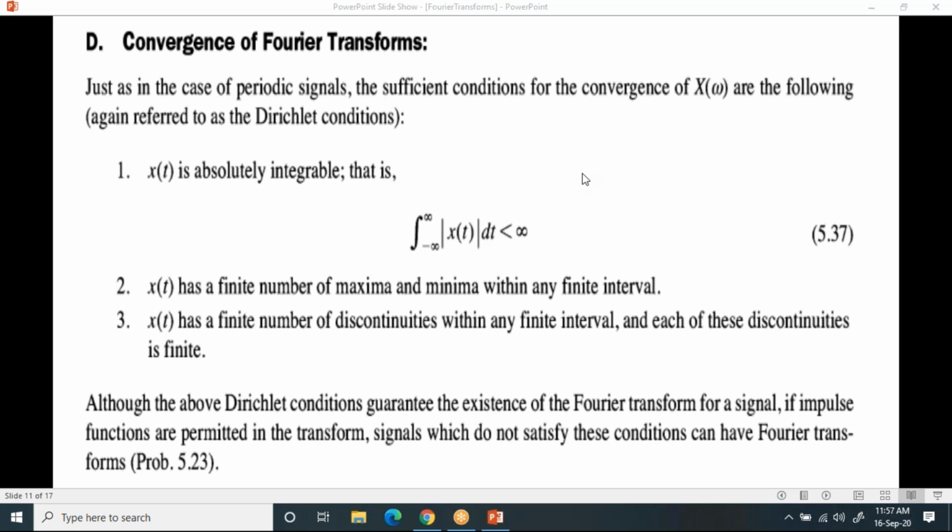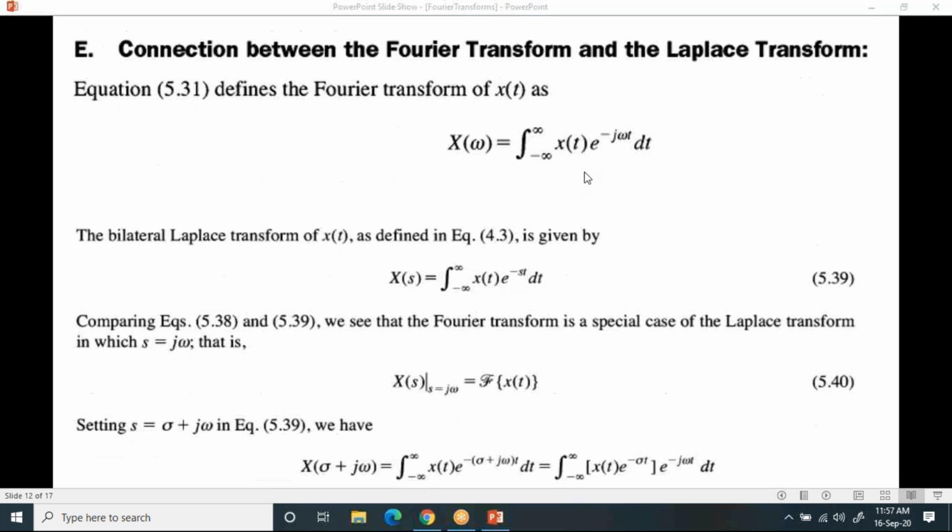Now, when you go to the next topic, the connection between Fourier transform and Laplace transform. Try to understand. Even though you have studied Laplace transform separately in a separate chapter, there is a connection between Laplace transform and Fourier transform also.